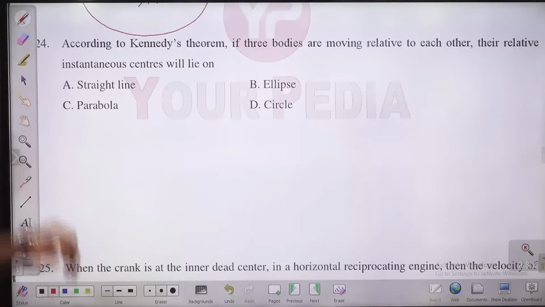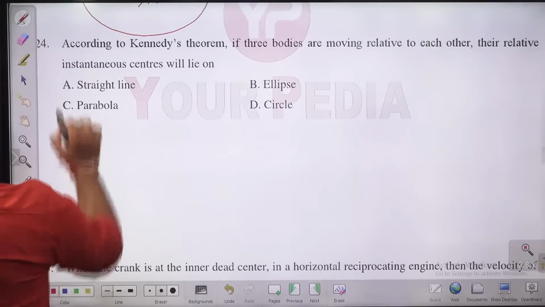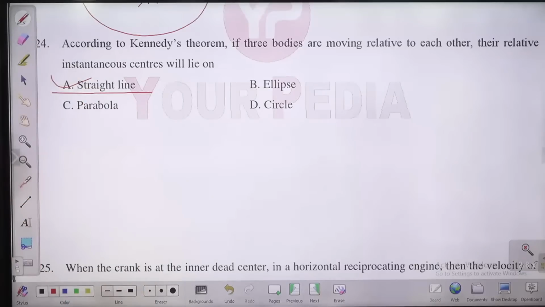According to Kennedy theorem, if three bodies are moving relative to each other, their relative instantaneous center must lie on a straight line. If you studied theory of machine, then easily you can answer. According to Kennedy theorem, the three bodies, if they are moving relative to each other, their instantaneous center must lie in a straight line. Direct question, A is the right answer.